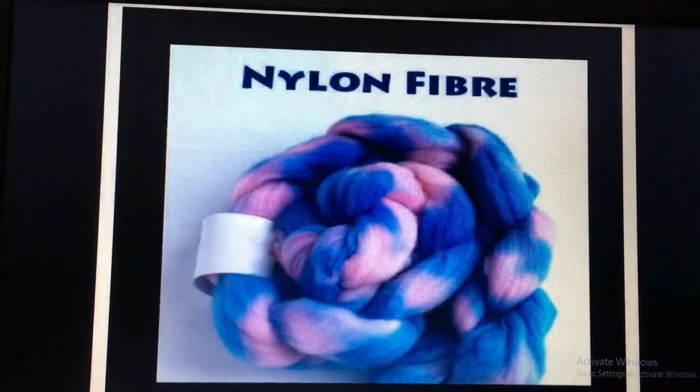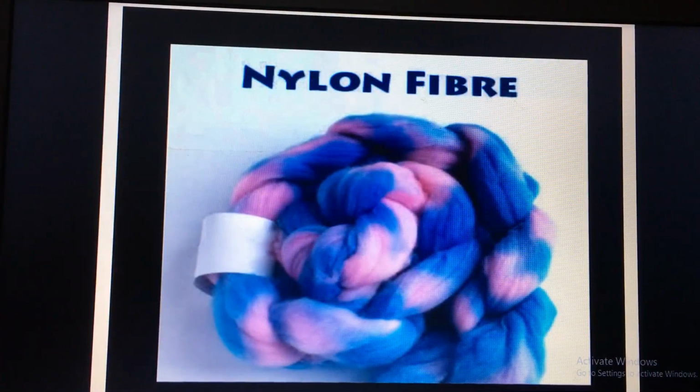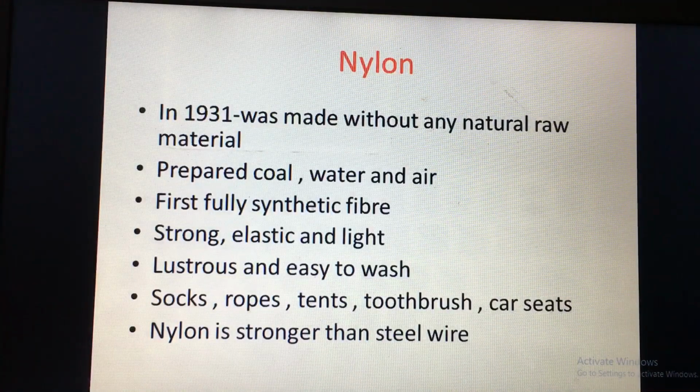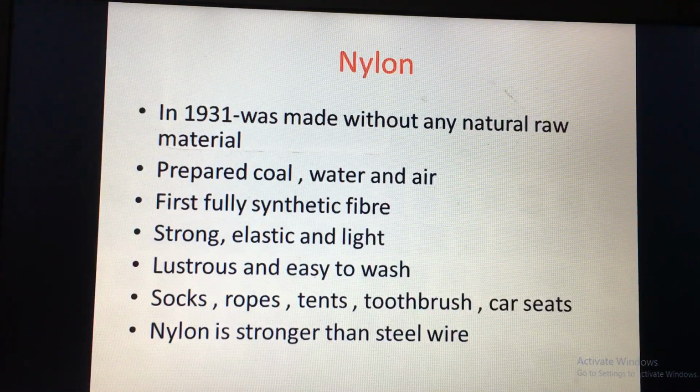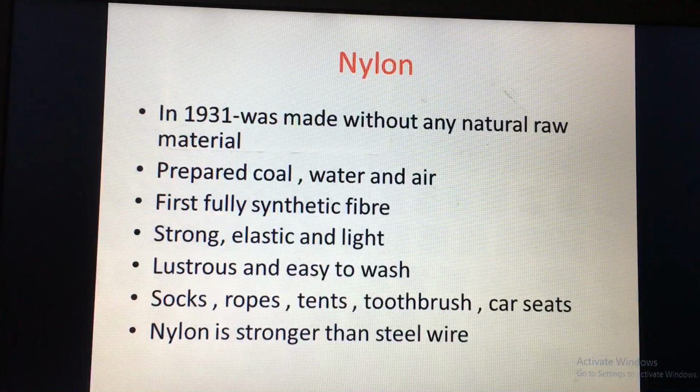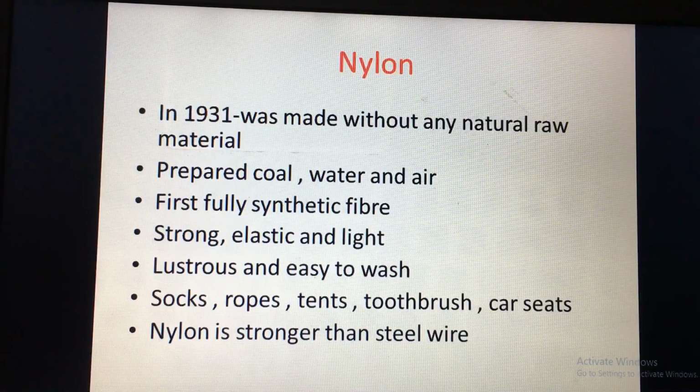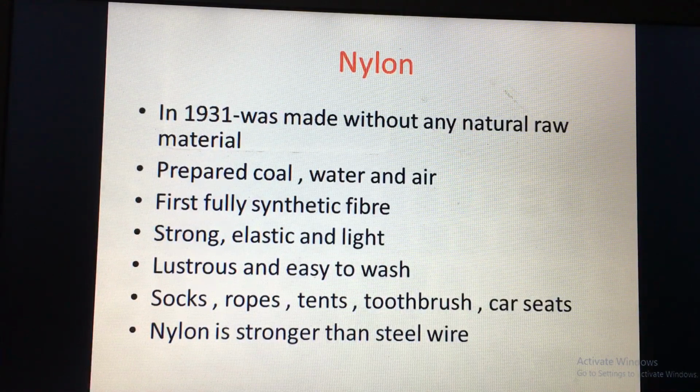The next is nylon fiber. Nylon was first discovered in 1931 without any natural raw material. So as we said for rayon, we had wood pulp, but nylon is totally synthetic. There is no natural raw material. However, coal, water and air are used to prepare it. And it was the first synthetic fiber. This is very important: nylon is the first fully synthetic fiber.